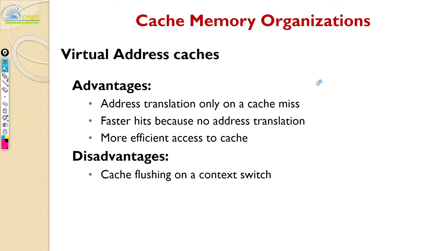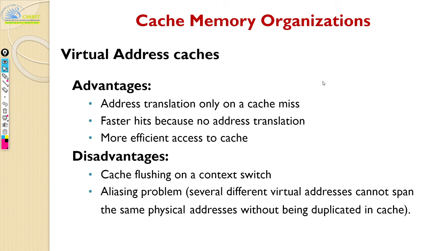But the problem is when there is a context switch, you need to do a cache flush. When you have a context switch, your entire virtual addressing changes, right? So you actually swap in and swap out. So the same virtual address may not have valid data. So you may have to do a cache flush, only during your context switch. And then several virtual addresses cannot span the physical address without being duplicated. So that's the aliasing problem we saw. Okay, so these are the disadvantages of virtual cache.